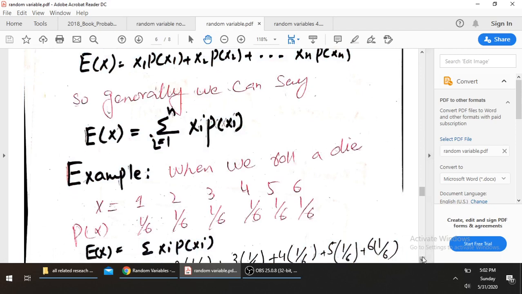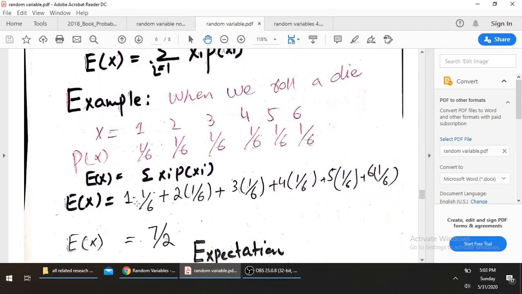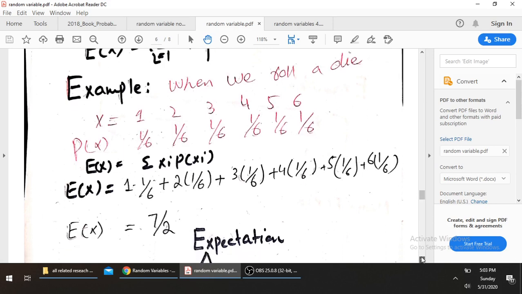So we can find the expected value by using the formula. We write the sum: the first variable with its probability, then the second variable with its probability, then the third, and so on, up to the last one, 6, with its probability. We sum it and we get the answer 7 by 2.